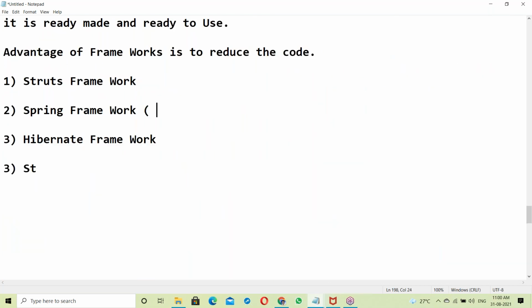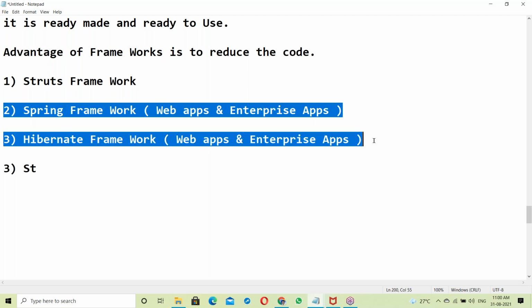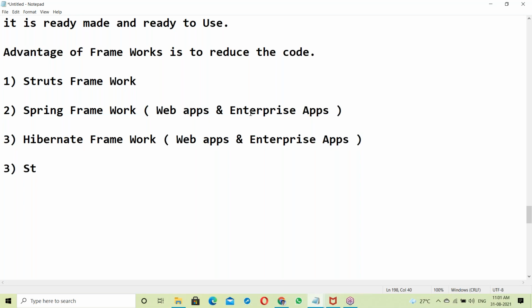These are the two frameworks we should use.